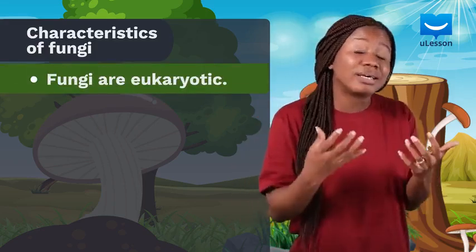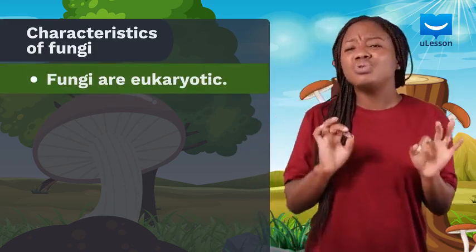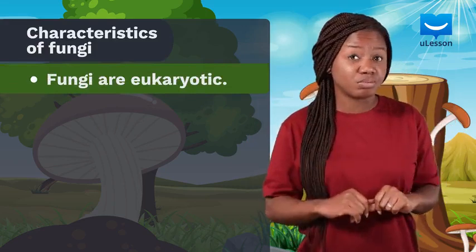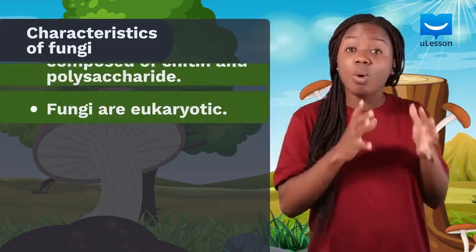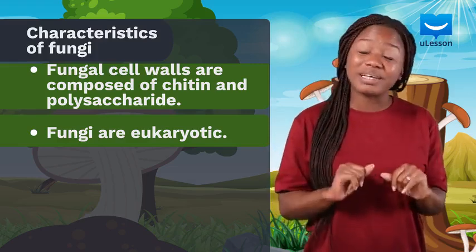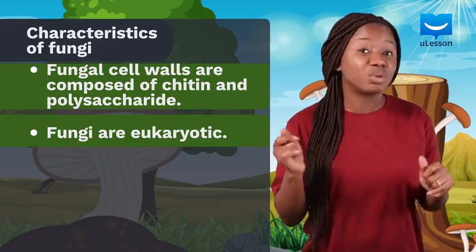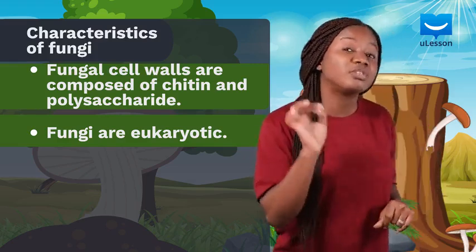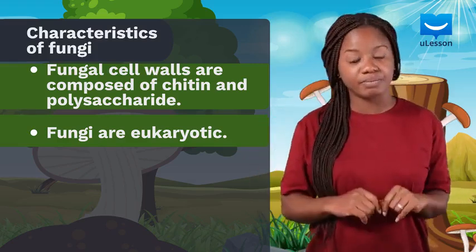Fungi are eukaryotic as plants are, but they do not have chloroplasts like plants do. They also have cell walls made of chitin and polysaccharides. Plants, however, have cell walls made of cellulose. This is one major difference between plants and fungi.